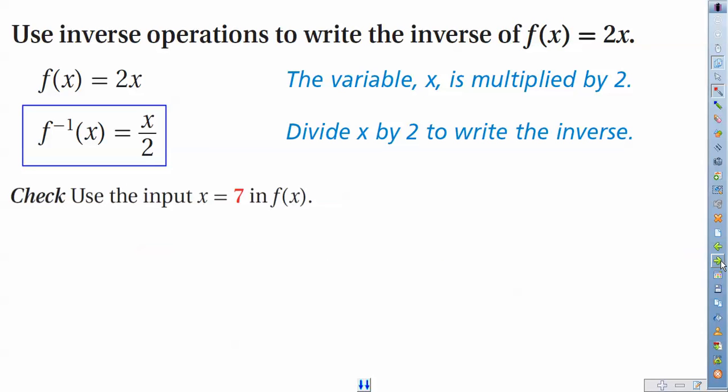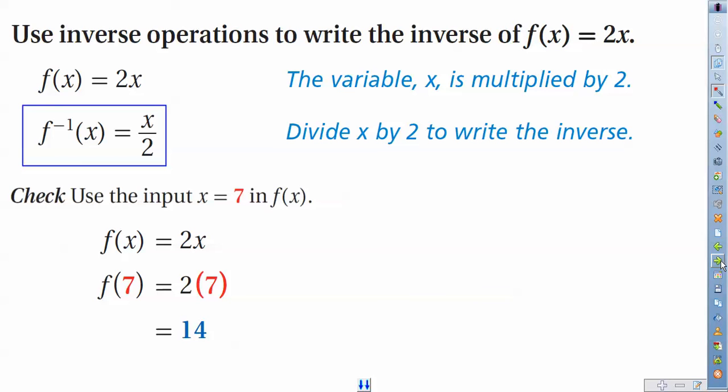And there's also a pretty easy way to check this too. To check it, just come up with any number at all. Some numbers work better than others for a given situation, so definitely don't make the check hard on yourself when it comes to these numbers. So if we put a 7 in for x in f of x, now instead of 2 times x, we have 2 times 7, which gives us 14.